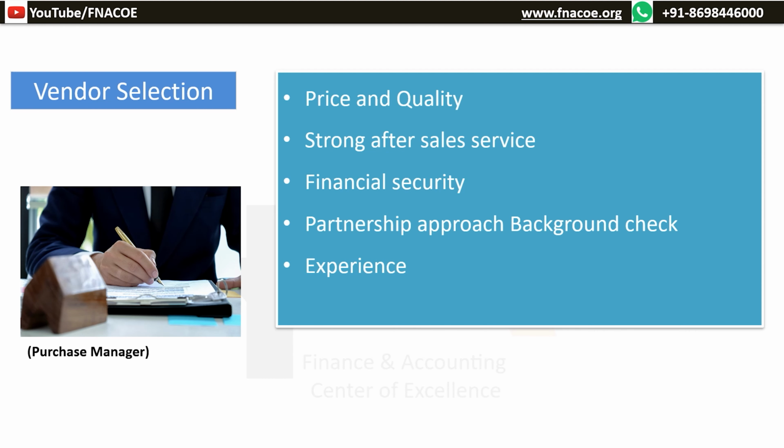Supplier selection will primarily involve 5 to 6 evaluation criteria. Price. Price is the top key factor to decide the selection of a vendor. For example, the average price of a car tire in the market is 3,500 INR, Indian rupees, and you receive a quotation of 7,000 rupees. That car tire is the world's best tire used in the most expensive cars like Ferrari or BMW. So do we really need that quality? Or we can use a better version that will still meet our requirement.